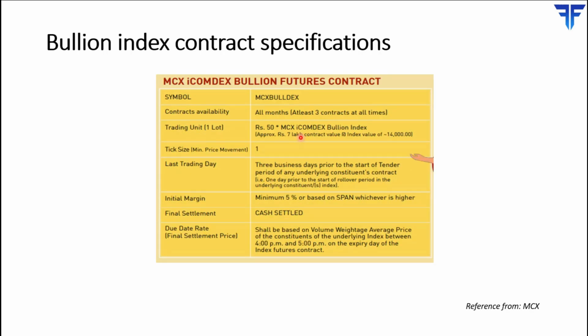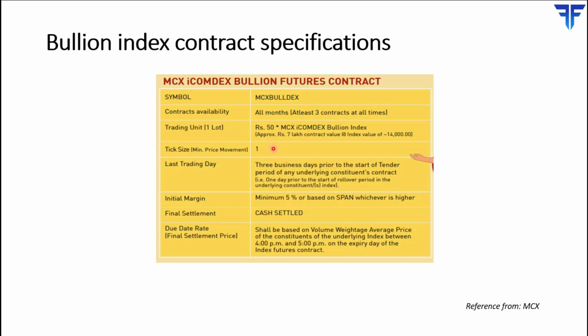Now these are the contract specifications of the Bullion Index futures contracts. At any point in time, at least 3 contracts will be available for trading. The lot size of the Bullion Index futures contracts will be 50. So the total contract value will be 50 multiplied by the value of the iComdex Bullion Index.